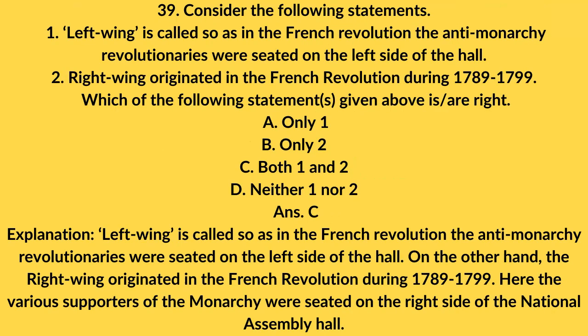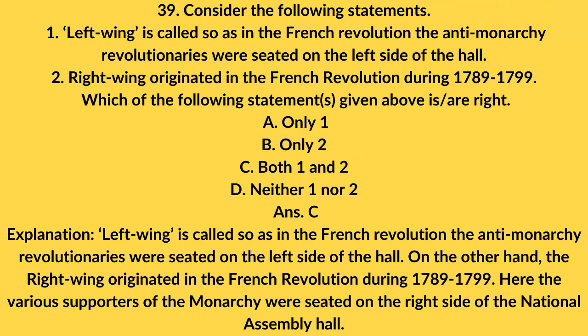39. Consider the following statements. 1. Left-wing is called so as in the French Revolution, the anti-monarchy revolutionaries were seated on the left side of the hall. 2. Right-wing originated in the French Revolution during 1789 to 1799. Which of the statements given above is/are right? A. Only one. B. Only two. C. Both 1 and 2. D. Neither 1 nor 2.